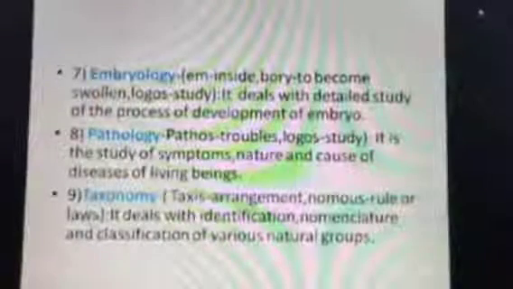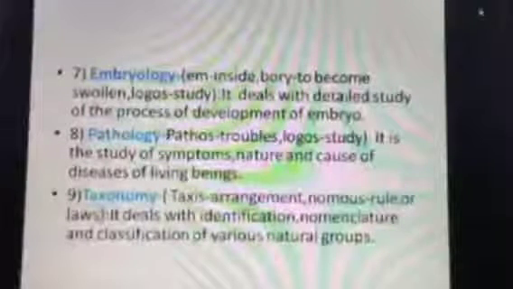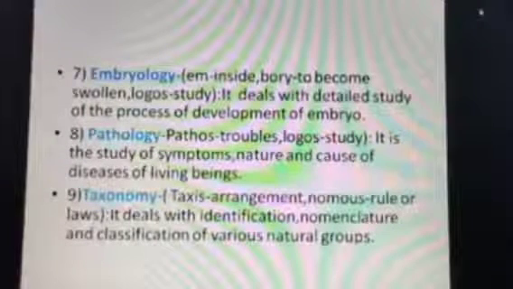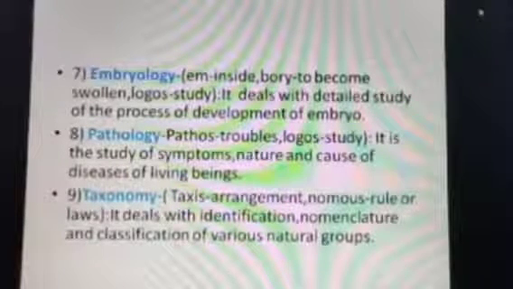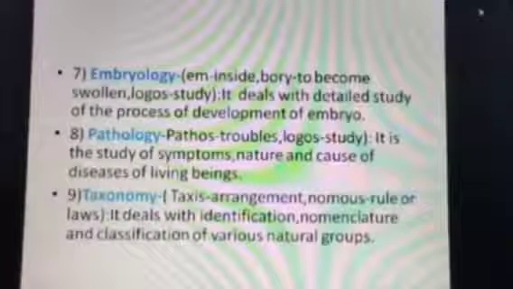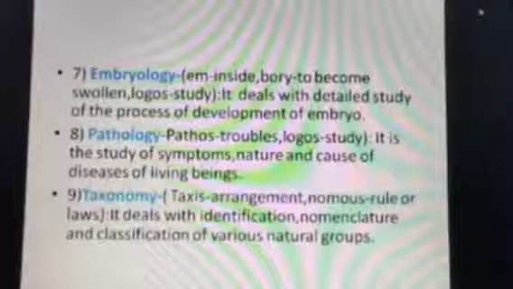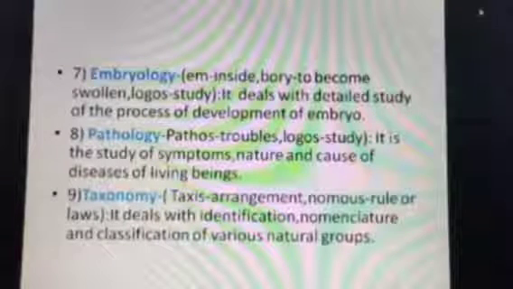Next is embryology. Em means inside and bryo means to become swollen. Logos means study. So embryology means the study of the development of the embryo. As you know, in the process of reproduction, due to fusion of the male and female gametes, a zygote is formed. The zygote in due course develops into an embryo.